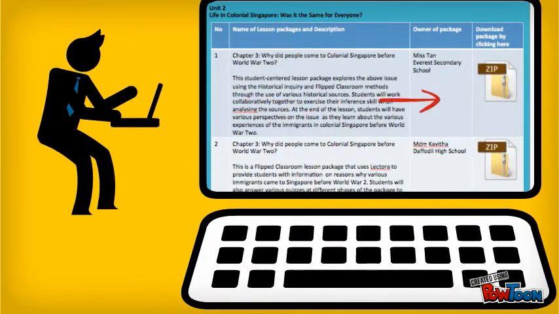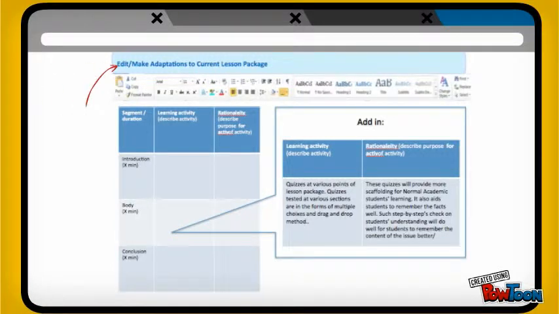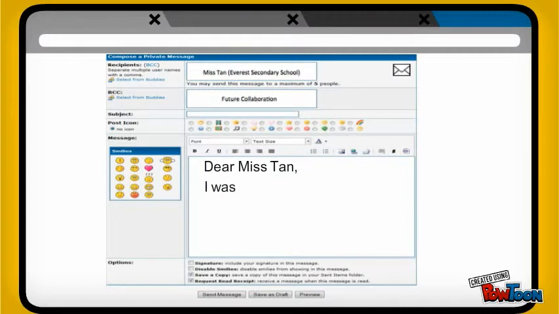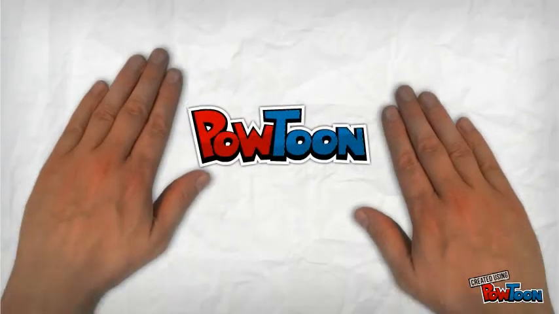A few days later, Mr. Faisal, a history teacher from West Summer Secondary School, went online to the teacher's learning space to look for resources for his lesson. He found the lesson package which Miss Tan shared. He decided to adapt Miss Tan's lesson package to suit the profile of the students. Mr. Faisal is also very excited about further collaboration with Miss Tan to design an engaging lesson package on the next chapter for his students. He then proceeds on to send a message to Miss Tan on the online portal to start off a dynamic teacher collaboration.